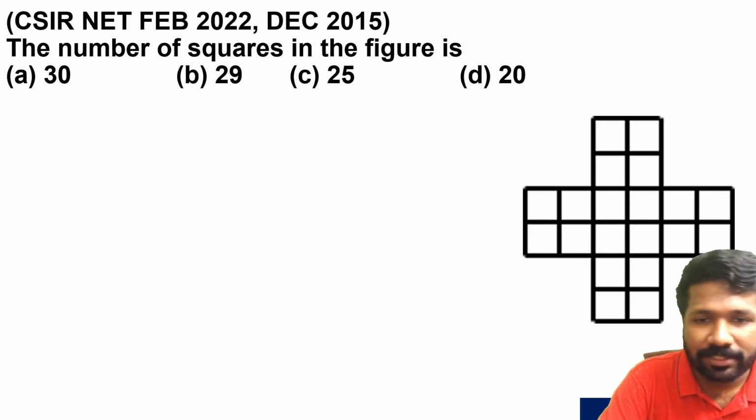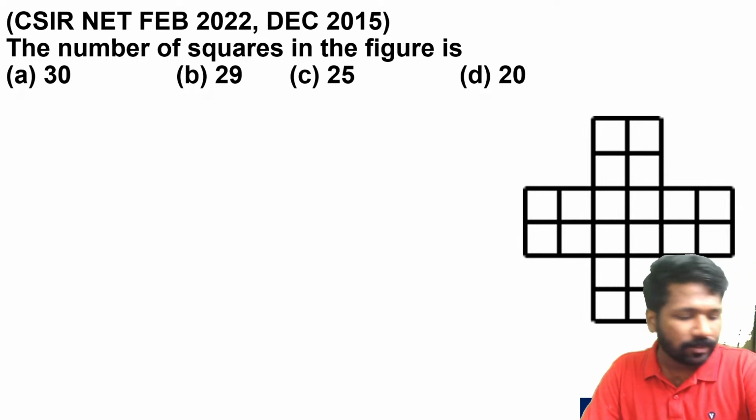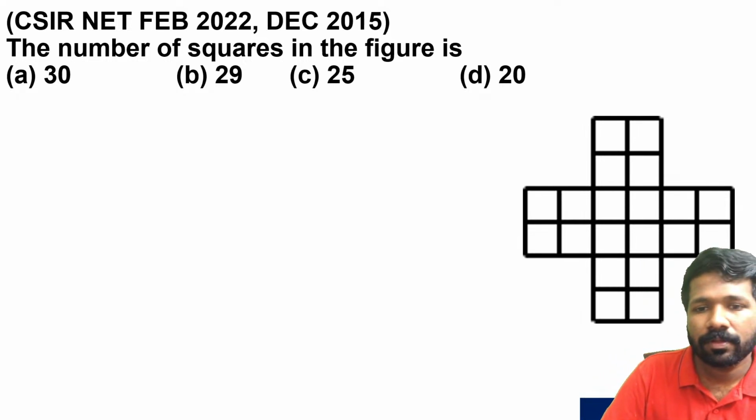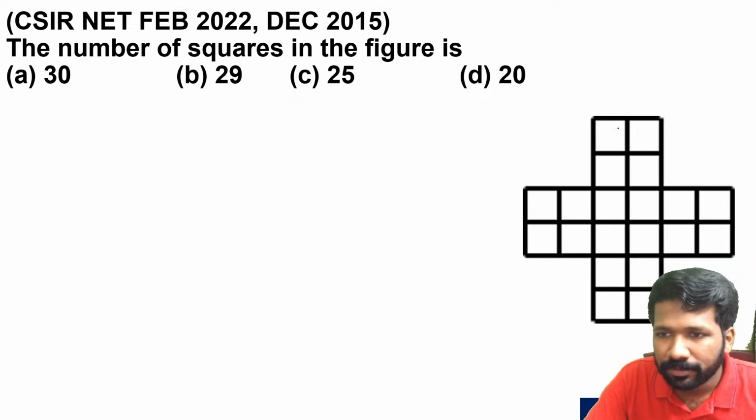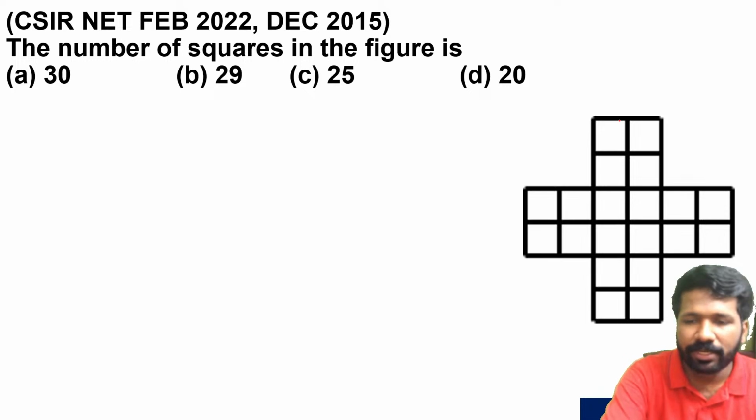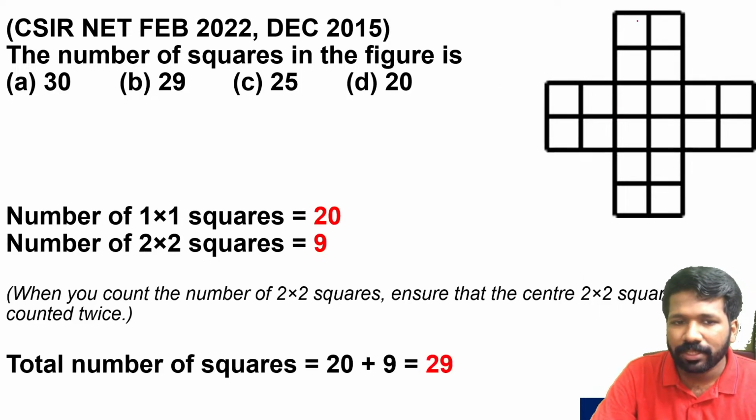Okay, some of you got an answer. Let's see whether it is correct. The polygon asked for is a square. So how many squares are there in the picture? Let us systematically count it. That's the only thing needed.